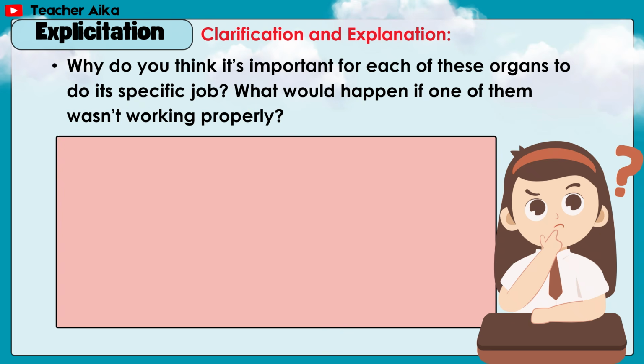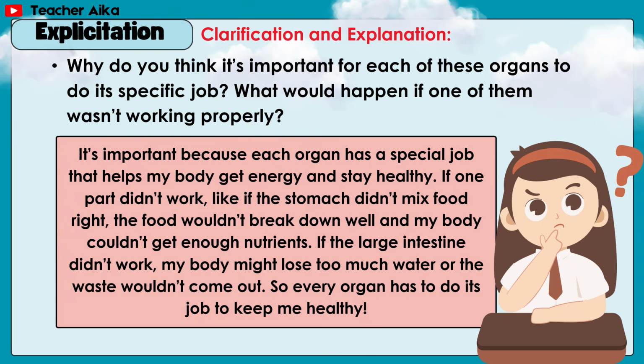Why do you think it's important for each of these organs to do its specific job? What would happen if one of them wasn't working properly? Answer: it's important because each organ has a special job that helps my body get energy and stay healthy.